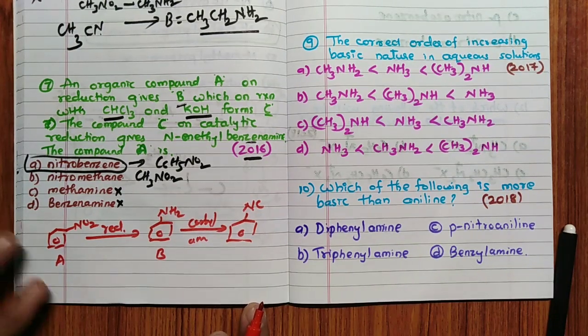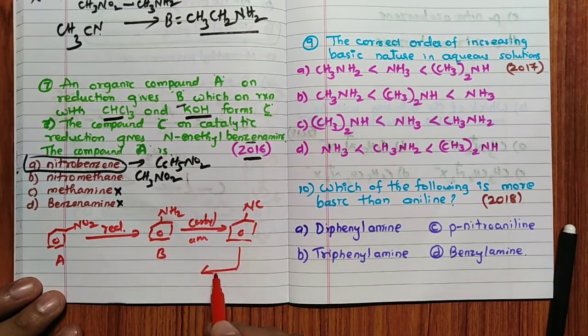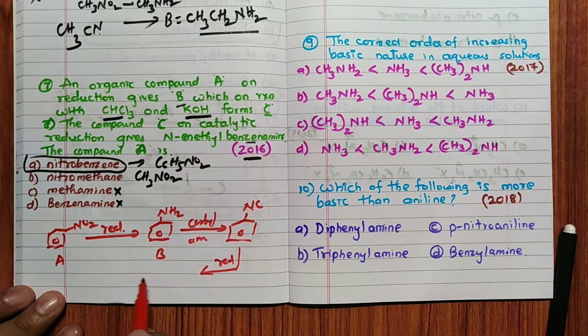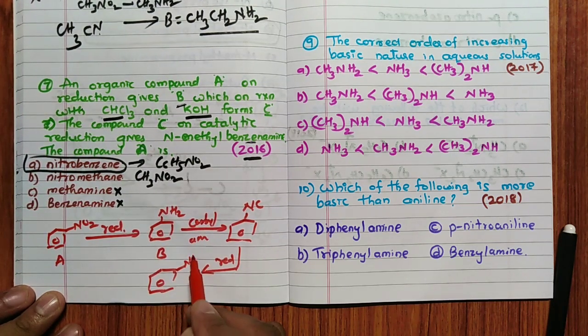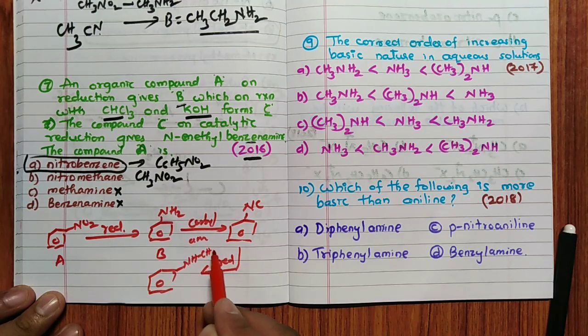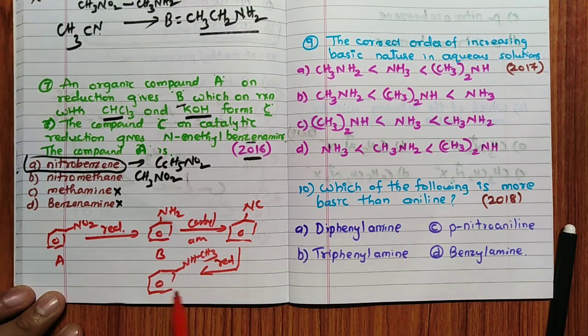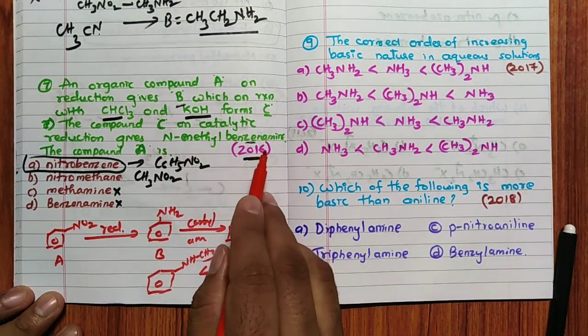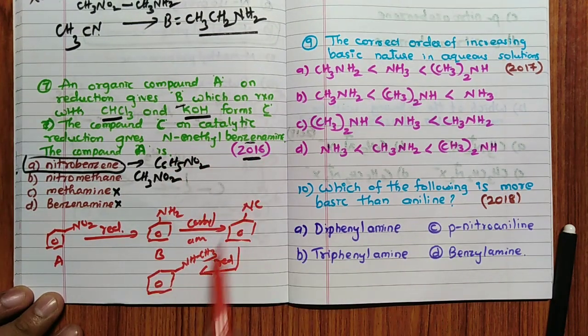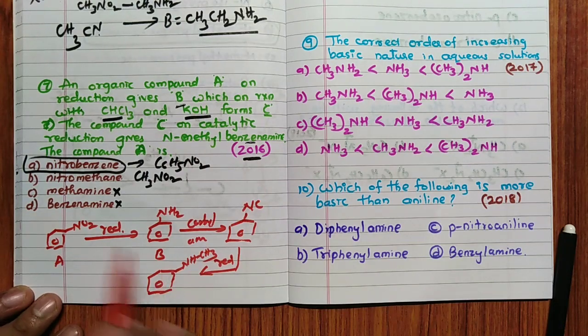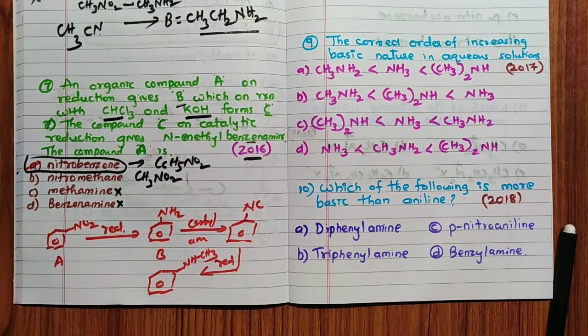Carbylamine reaction means you are going to get NC. When this undergoes reduction, remember, you are going to get NHCH3. The name of this is N-methyl benzenamine. Hence the answer for this question is A.